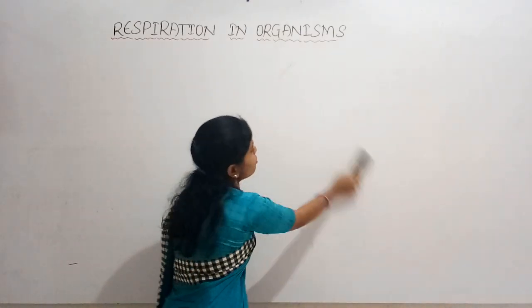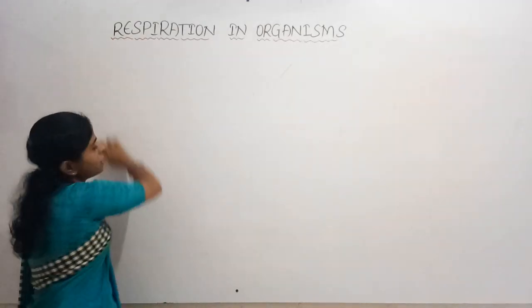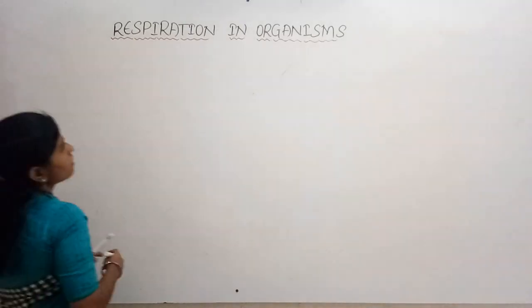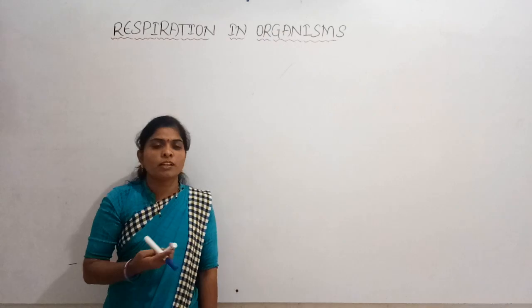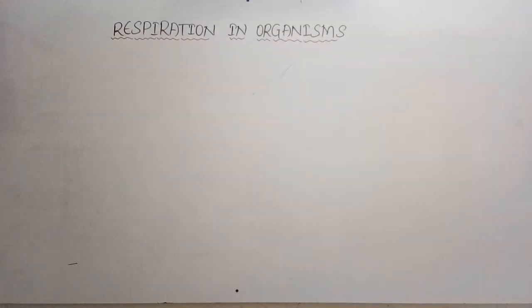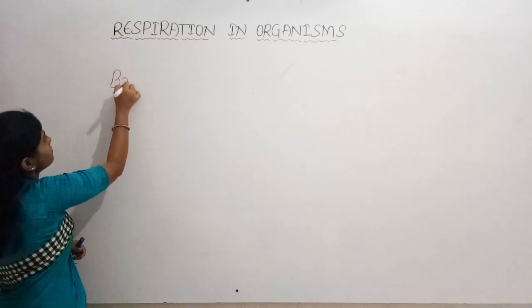Yes. So the number of times we breathe, how many times we breathe in a minute. The number of times a person breathes in a minute is termed the breathing rate.